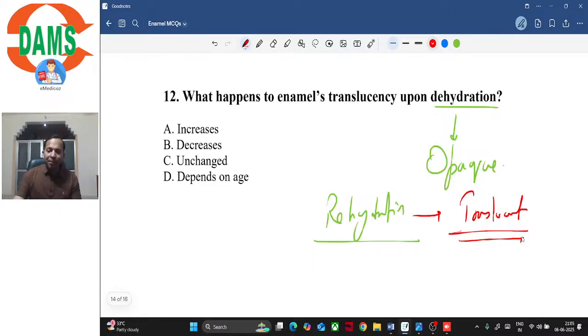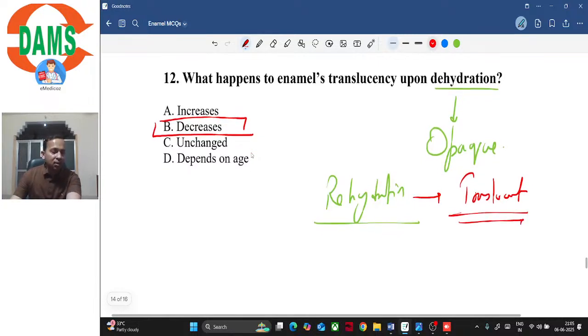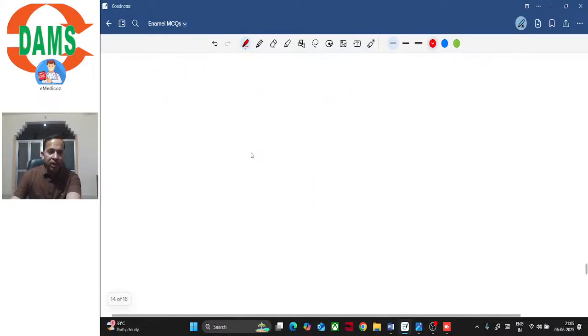So what do you think will happen to enamel's translucency upon dehydration? Will the translucency increase or will it decrease? The correct answer would be that it decreases, isn't it? Translucency decreases, or you can say the opacity increases, right? Opacity increases or translucency decreases. So let's go to the next question.